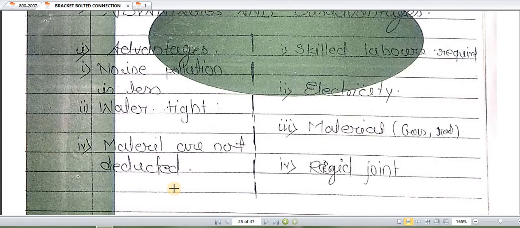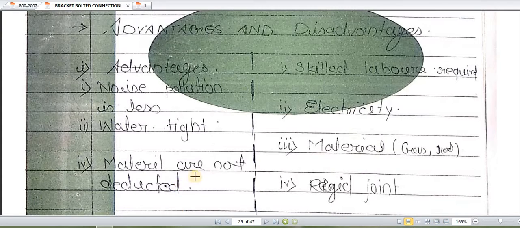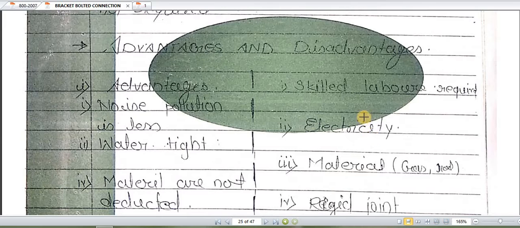Materials are not deducted. That means there is no cutting of materials, because we are joining the original members, original I sections, without cutting the members. So materials are not deducted. Next, what are the disadvantages of welded connections? Here skilled labor is required, because this welding part is more important.